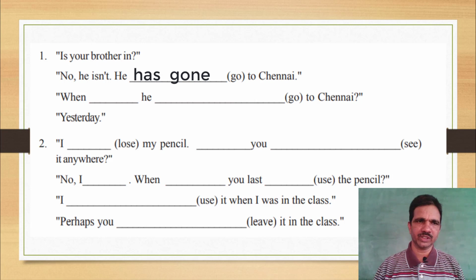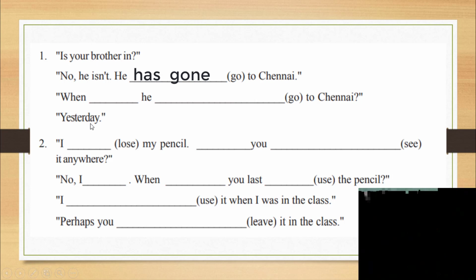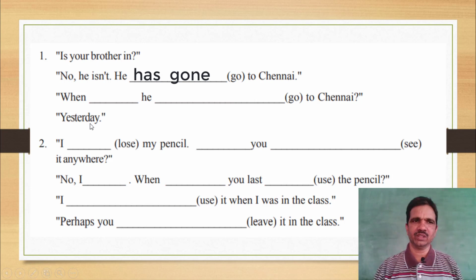Now come to the next point. When (go) he to Chennai? Yesterday. So here the indication is very clearly mentioned. Yesterday, last week, last month, last year, last century, last decade, in 2000, any previous year: these are the adverbial indications for finding the simple past tense.